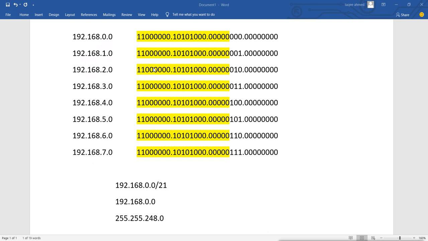Then what do we have to do? We have to calculate it manually here. We have to calculate how many bits are equal here. Then we have to take the minimum network, and for the subnet mask we will use the equal bits. So for the network we will use the minimum network, and then we use the equal bits for the mask, and this will be our summarized route, and that we have to configure on our router which is doing the summarization. Now this we have to configure on the border router which is sitting in between 2 areas.